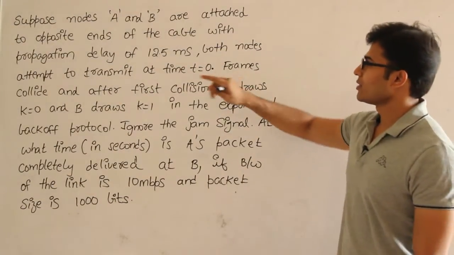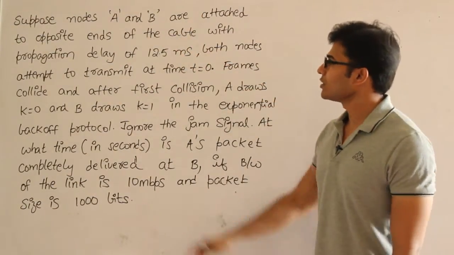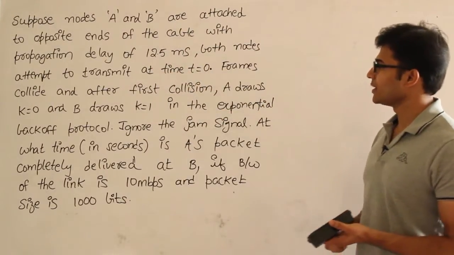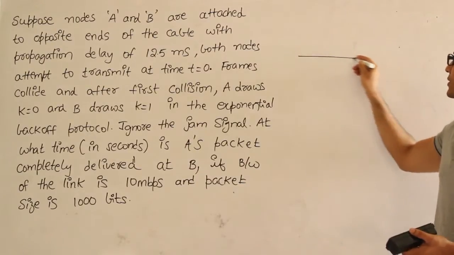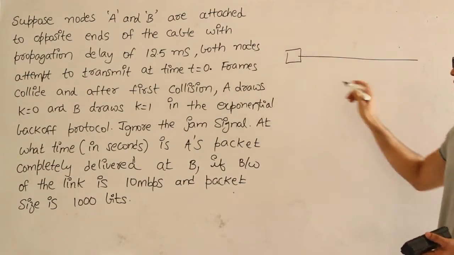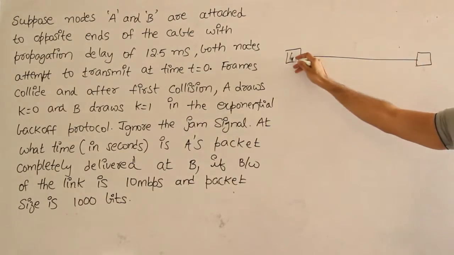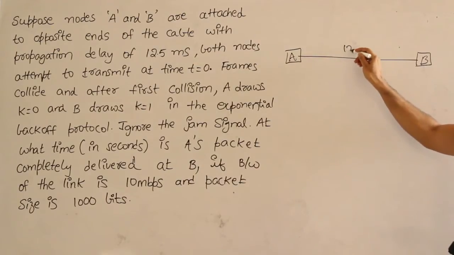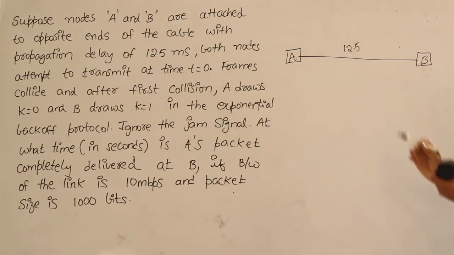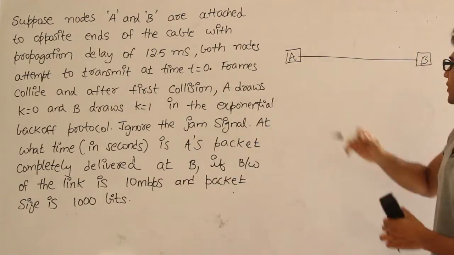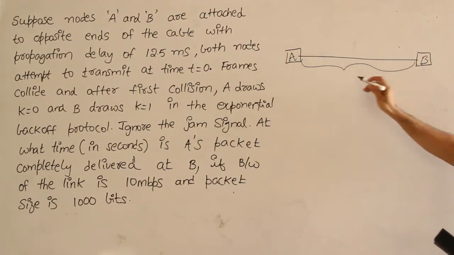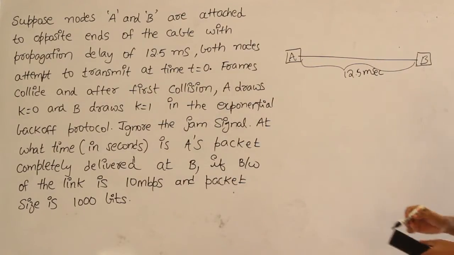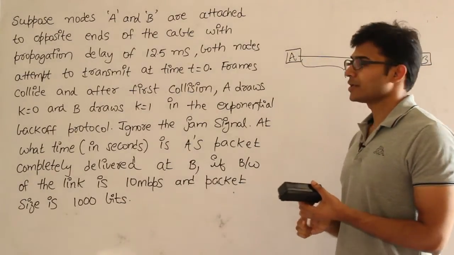Look at this question. Suppose nodes A and B are attached to the opposite ends of a cable with a propagation delay of 12.5 milliseconds, which means they are saying that A is here and B is here. A and B are connected to the opposite ends, and the total propagation delay is 12.5 milliseconds.